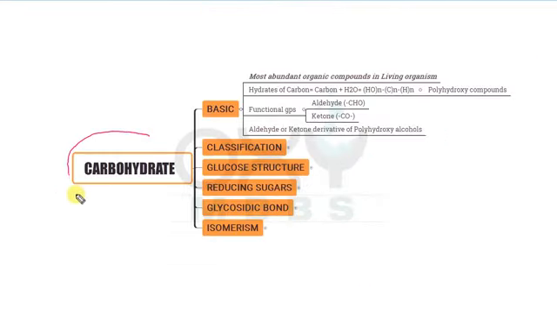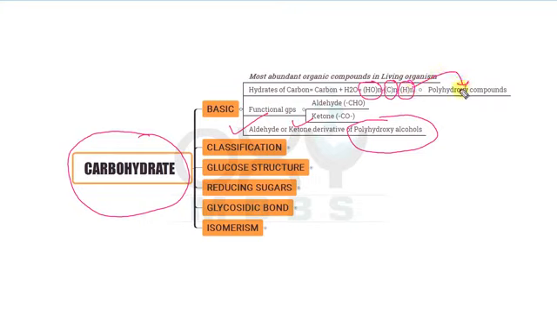So carbohydrates are either the aldehyde or ketone derivatives of the polyhydroxy alcohols, and these are formed when n number of water molecules, meaning n number of hydroxyl groups and n number of hydrogen atoms, are added, giving rise to the polyhydroxy compound or hydrates of the carbon.